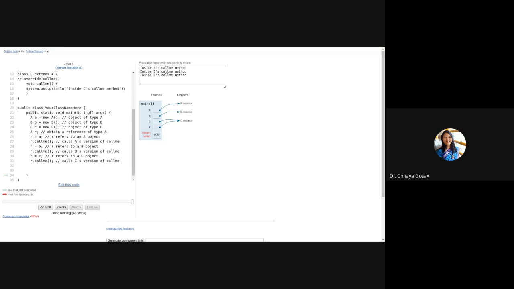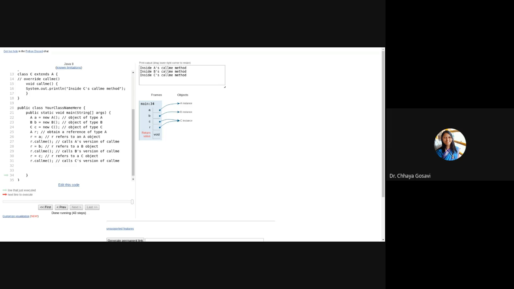Then inheritance. Yes, it is using inheritance, correct. Is it using abstraction or encapsulation? Is data hiding there? Look at the name. It is just R dot callMe, R dot callMe. But what is there with R is hidden. It is not available to the user, until runtime, which method is assigned to A.